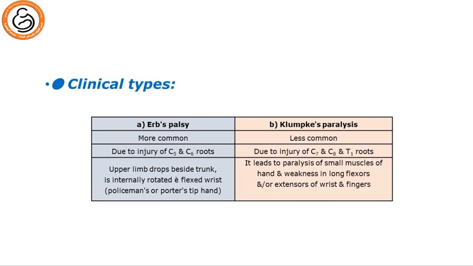As for the shape of the upper limb in Erb's palsy, the upper limb drops beside the trunk and is internally rotated with a flexed wrist, the policeman's or porter's tip hand. While Klumpke's paralysis leads to paralysis of the small muscles of the hand, and weakness in the long flexors and or extensors of the wrist and fingers.